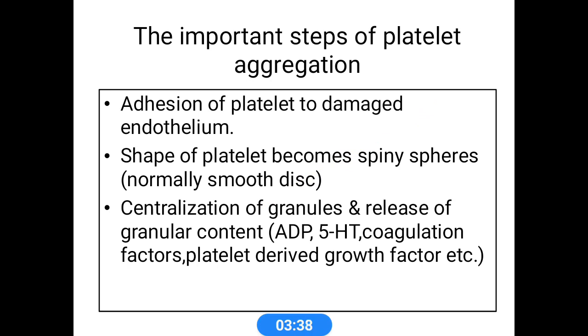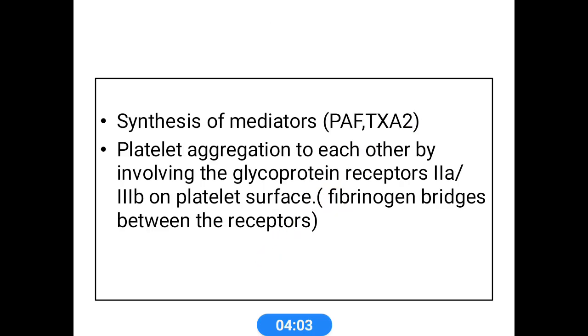First, the adhesion of platelets to damaged endothelium. Following this adhesion, platelets are activated by a number of agonists, adenosine diphosphate and collagen, that are present at the site of vascular injury. These agonists activate the platelets by binding to specific receptors on the platelet surface. Another effect is the synthesis of mediators. The main mediators are PAF, the platelet activating factor, and thromboxane A2.